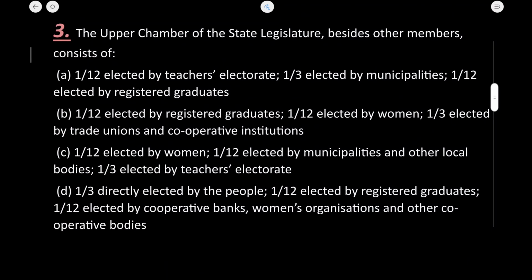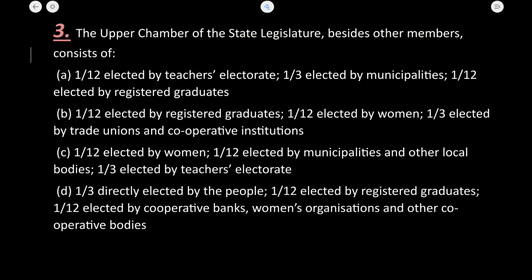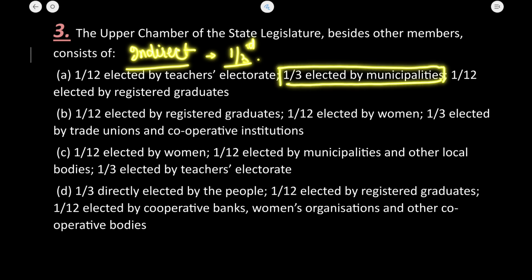Next question is, the upper chamber of the state legislature, that is the state legislative council, besides other members, consists of. Now I already told you the members of the state legislative council are indirectly elected, and what is the composition? 1/3 of the members are elected by the members of the local bodies, may it be municipalities or a district board. Then 1/12 of the members are elected by the registered graduates.